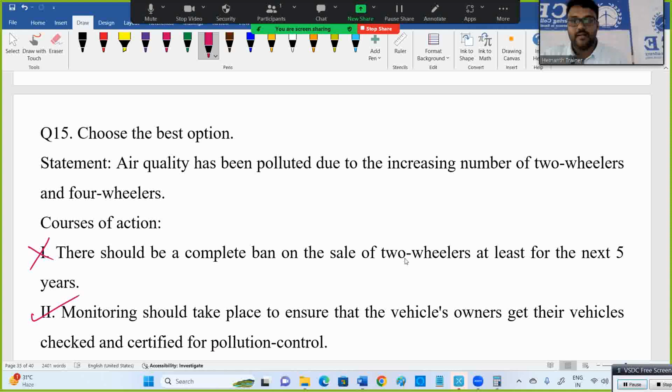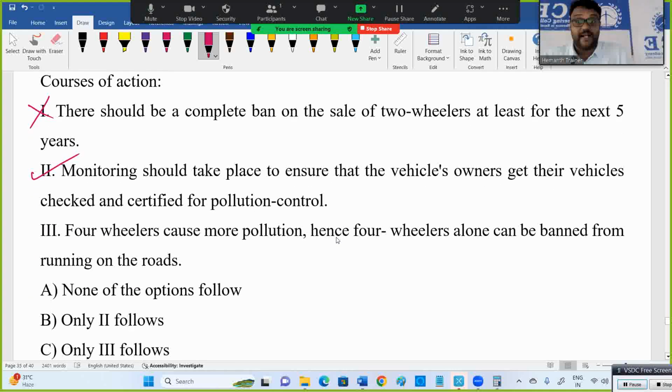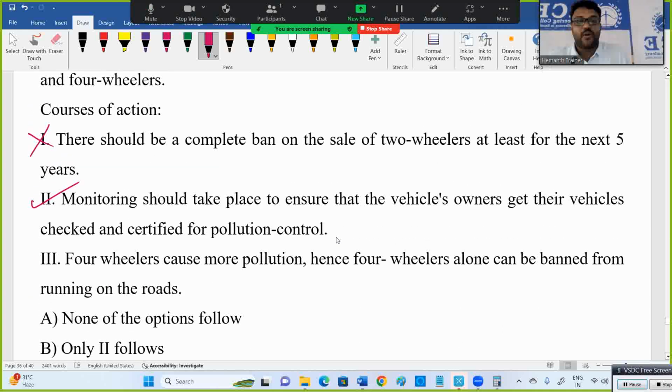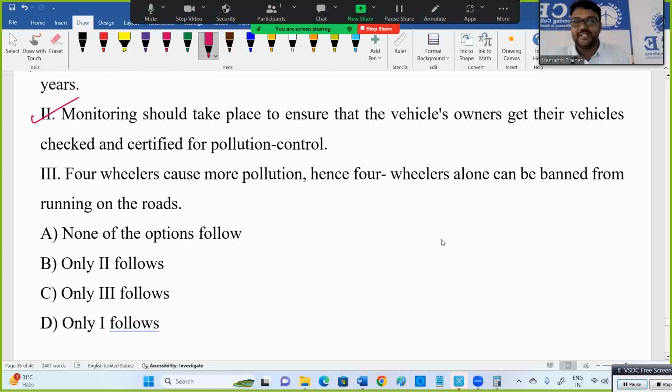Fine. So only the second action, and in fact the third one also. Four-wheelers cause more pollution, hence four-wheelers alone can be banned from running on the roads. Okay, and here, banning two-wheelers for at least the next 5 years. Fine. So sir, either one or three will tell, or one, two, three all. They've given options, there is no one, two, three all. None follow, only two follows, only three follows, only one follows. Which one is justified is only two follows.